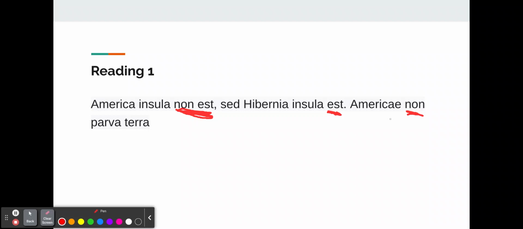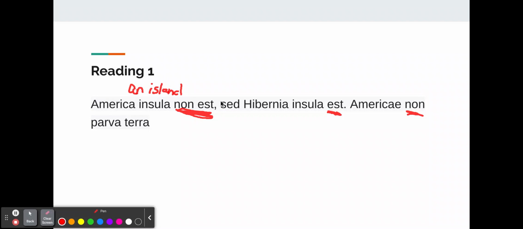The Romans did not know about America. So America is just America. So America insula, what do you think that means? This says America is not an island. America insula non est. And the way Latin arranges its words, we'll talk about in other videos.